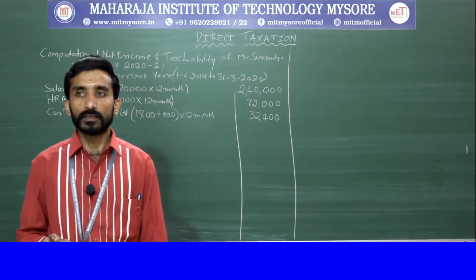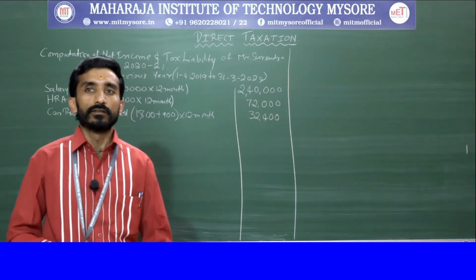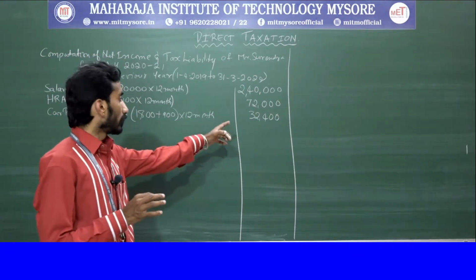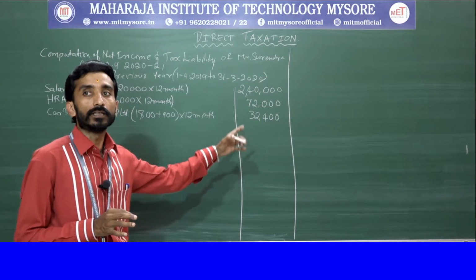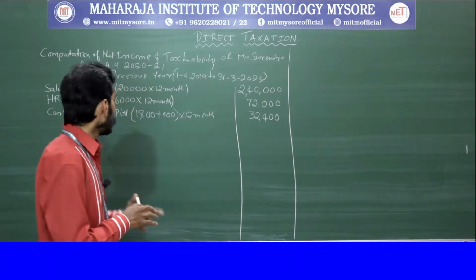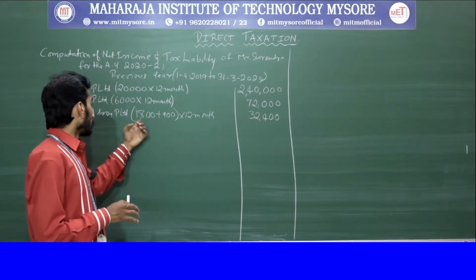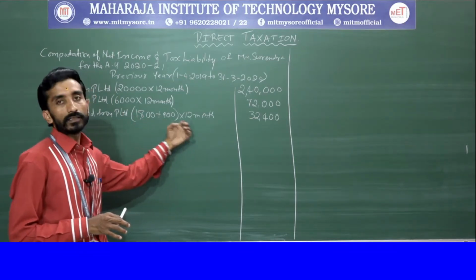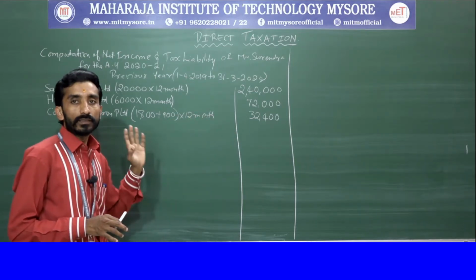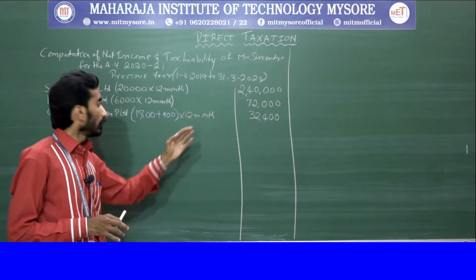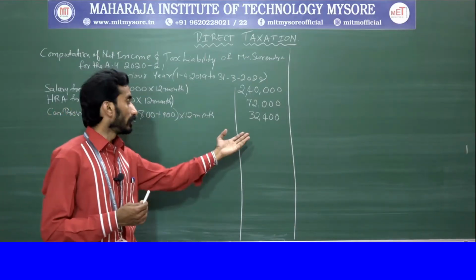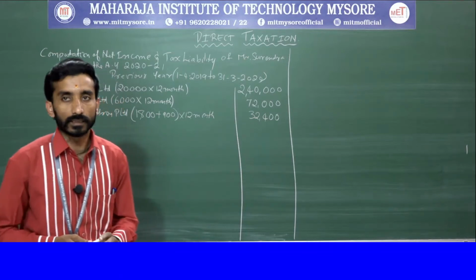So this is the information related to P Limited. Remember, with respect to this, they have said for the driver 72,000 they have paid, but as per the rule it depends on the car: 1800 plus 900, that will be the taxable value of perquisite. So he will be getting this as an income, and based on this he will be paying the tax.